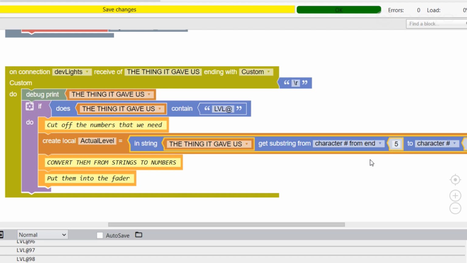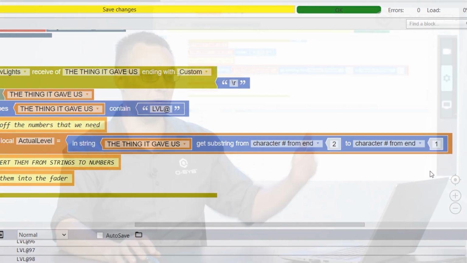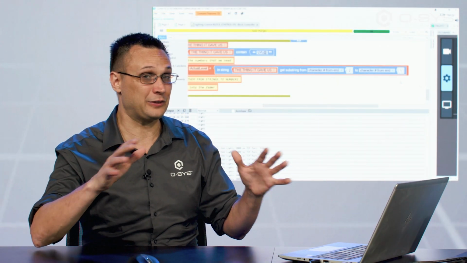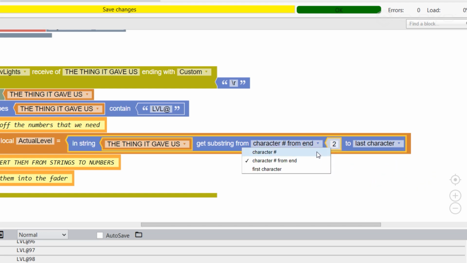Then I would want number 2 to number 1, meaning 2 from the back to 1 from the back. That's a little bit confusing, and I don't like doing it that way. You could do character 2 from the end and also to the last character. That's a little bit simpler. Personally, I always keep it on just character 2.